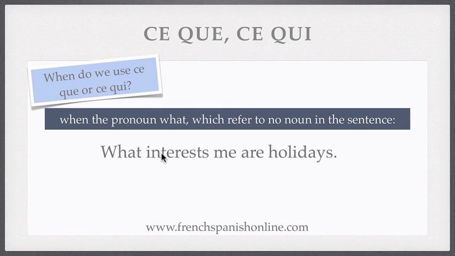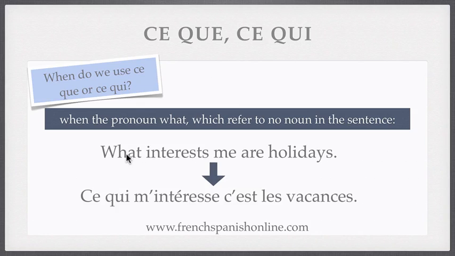Let's take another example now with ce qui. What interests me are holidays. So here, as you can see, what refers to no noun in the sentence, it's alone, and is the subject this time of the verb to interest. So we are going to use ce qui. Ce qui m'intéresse, c'est les vacances.